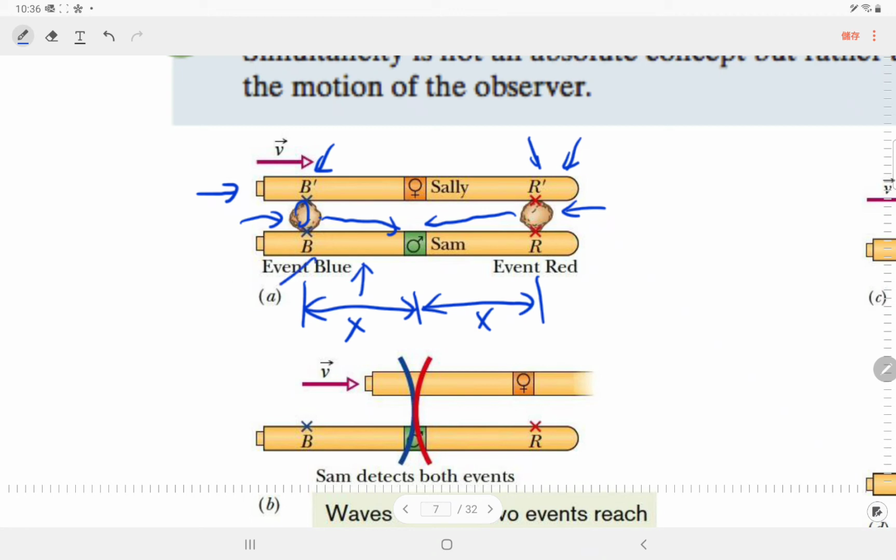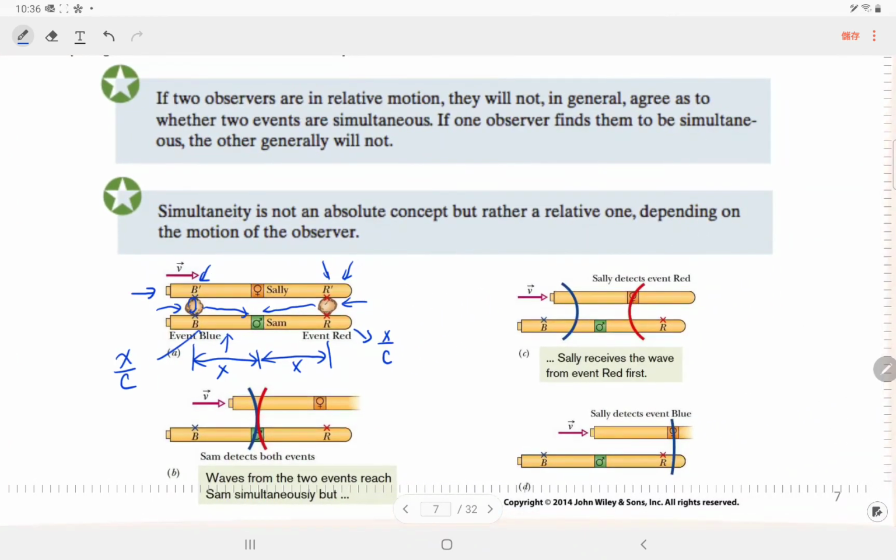So the time here is x over c. This is also x over c. So suppose they can be regarded as occurring simultaneously, so it takes x over c to transmit this one. And actually this one is moving. So as long as this signal is transmitting, this train is already moving. Maybe this speed is quite high, maybe a tenth or a third of the speed of light.